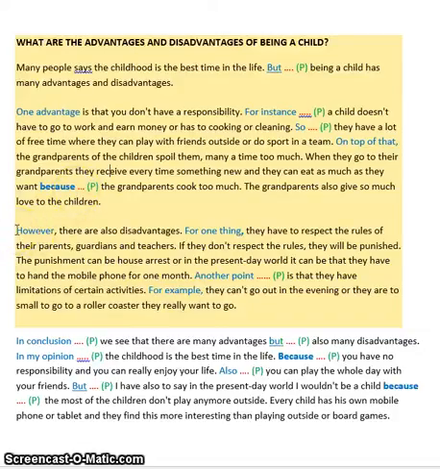"However, there are also disadvantages." Very good. So as soon as we see "however," we know that the direction has changed now. "For one thing," very good. So now the reader knows that you're going to be mentioning several points. "They have to respect the rules of their parents, guardians, and teachers. If they don't respect the rules, they will be punished. The punishment can be house arrest, or in the present day world, it can be that they have to hand the mobile phone for 1 month."